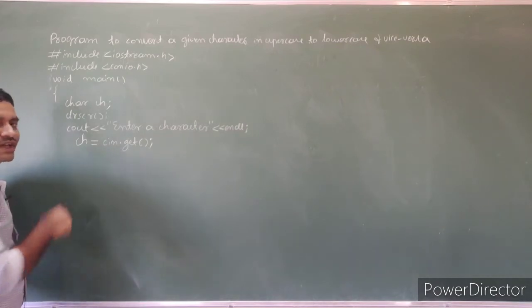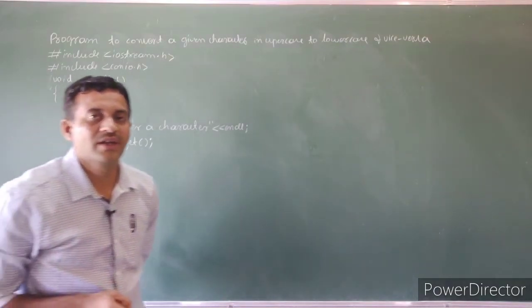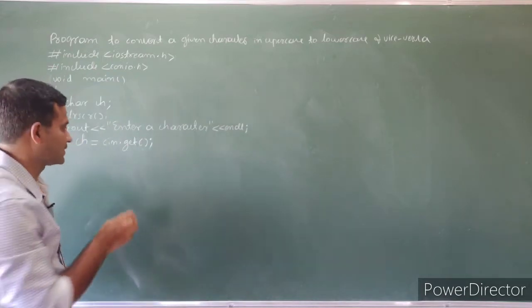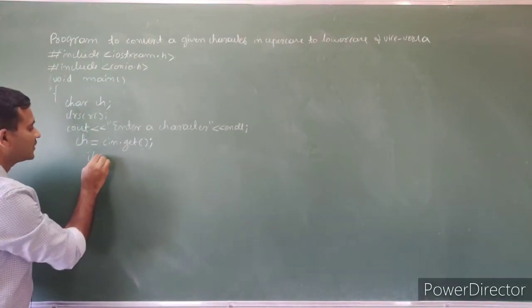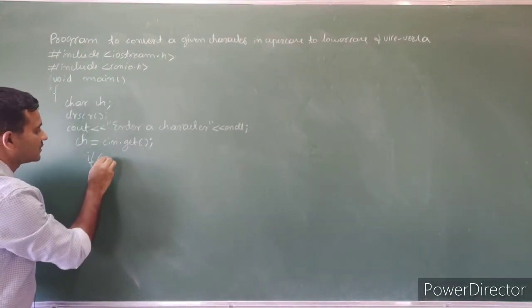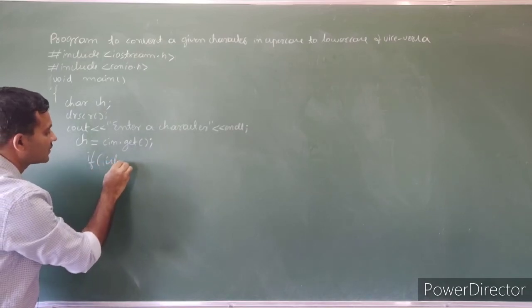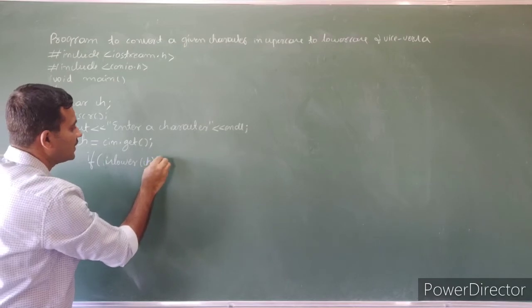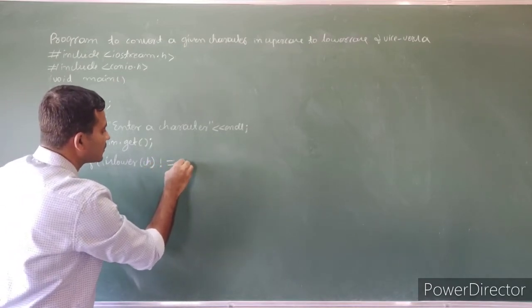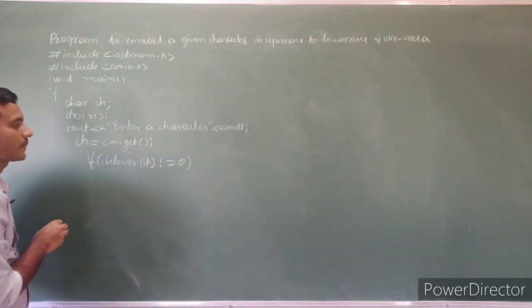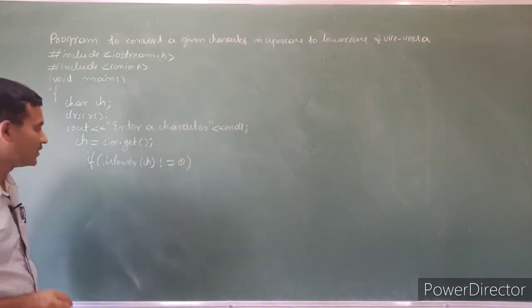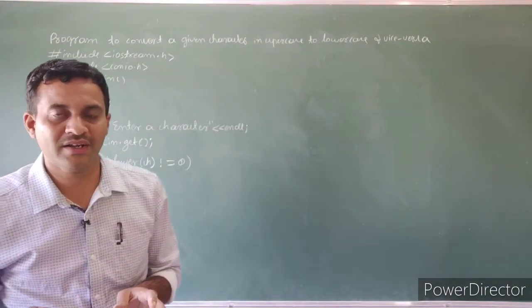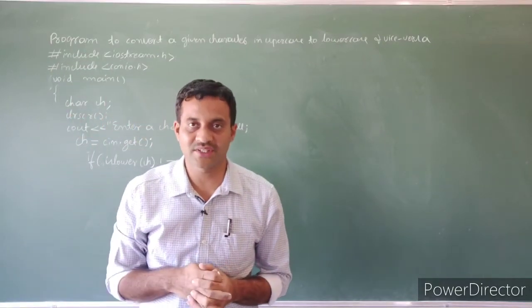Then after reading the character constant, verify whether it belongs to lowercase or uppercase. First verify if islower of ch is not equal to 0. See here, islower and isupper are the two character handling functions.